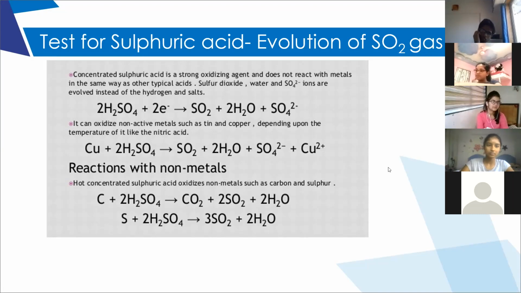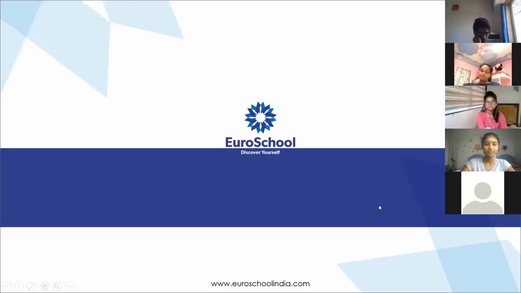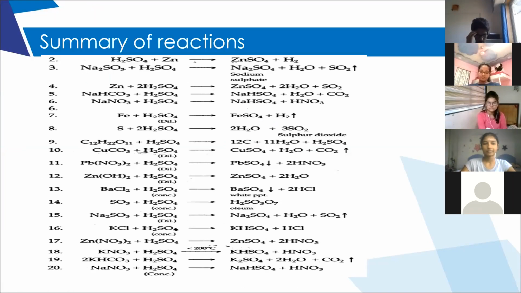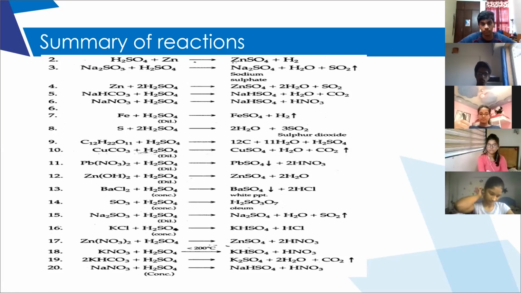using barium chloride. Generally, this is used in laboratories, the barium chloride reaction. Did you understand, children? Sulfuric acid forms a white precipitate with barium chloride, whereas HCl and nitric acid do not. And as Akshat told, liberation of sulfur dioxide is also one of the methods to identify them. Clear? So these are the properties of sulfuric acid.